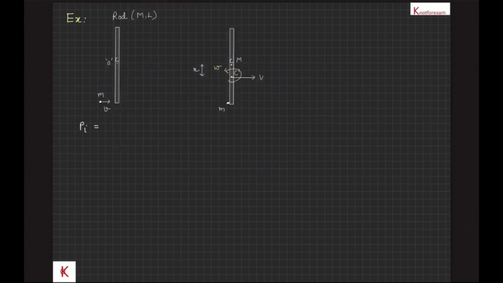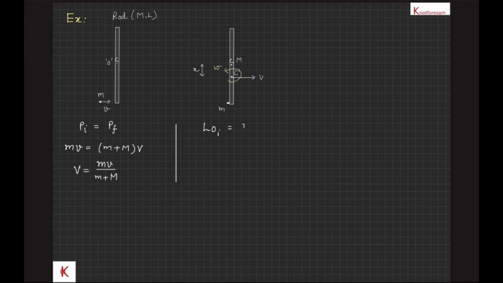Let's see another case of the above example. Let the particle stick to the rod after the collision. So what will be the angular velocity after the collision? Let the velocity of the center of mass of the combined system after the collision be v. Then mv equals (m plus m) into v, or v equals mv upon m plus m.